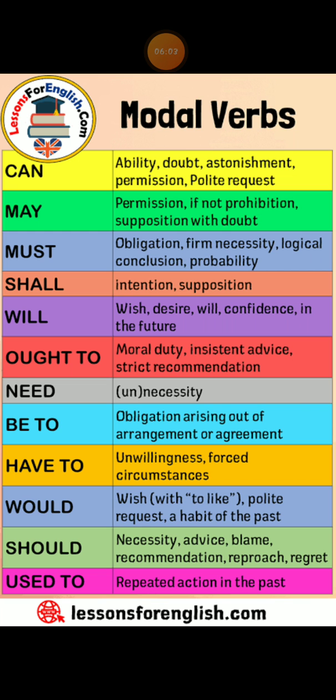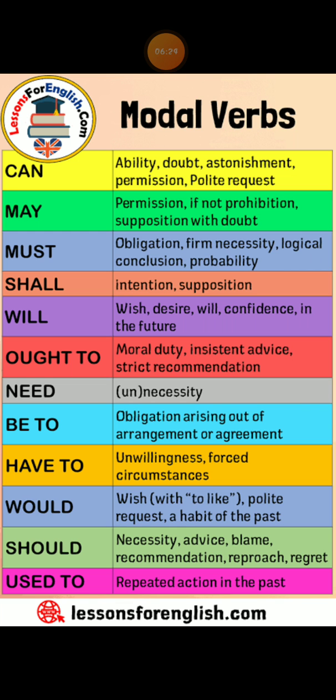Now can and could. Can is used to denote ability, permission, possibility or probability, and the present continuous tense. The examples for ability are she can dance very well, I can lift this box. For permission, the examples are you can go now, you can use my bicycle.